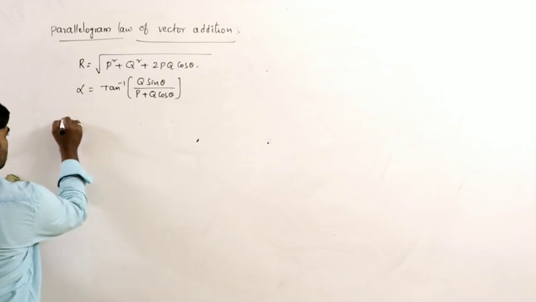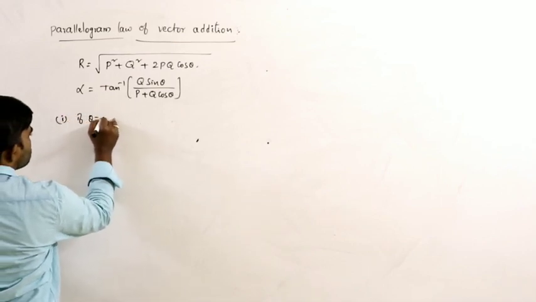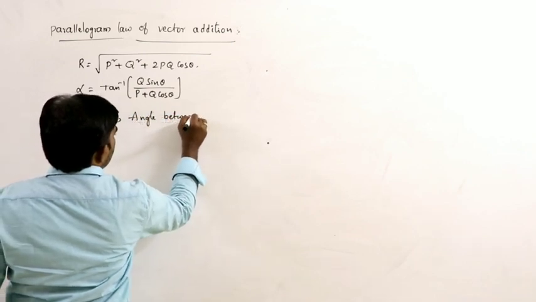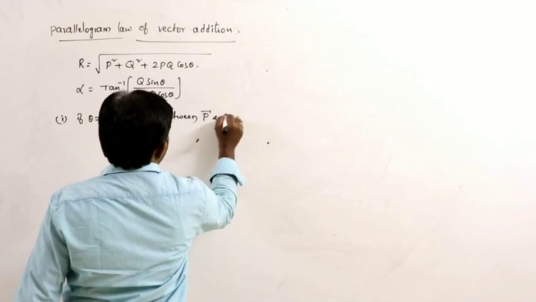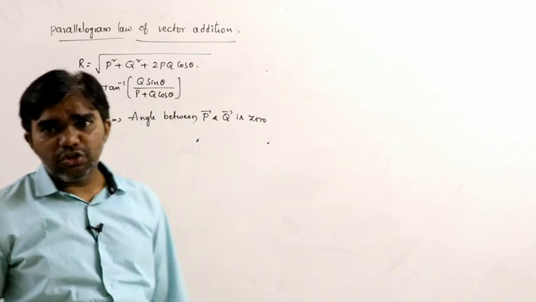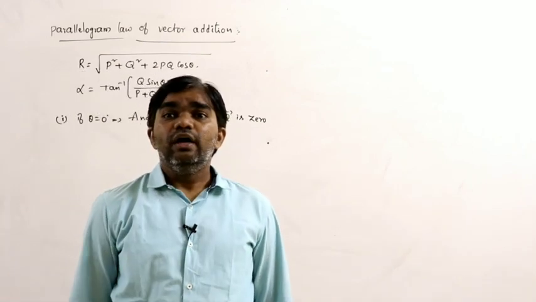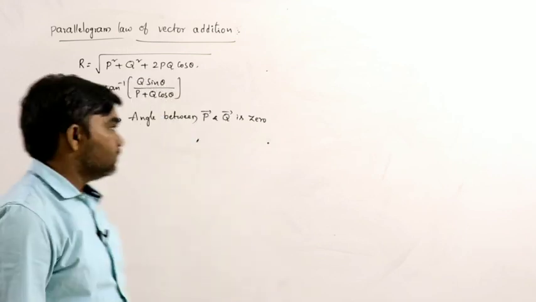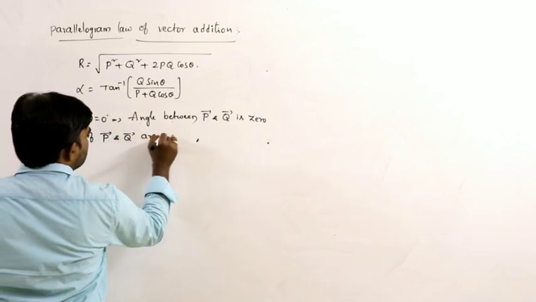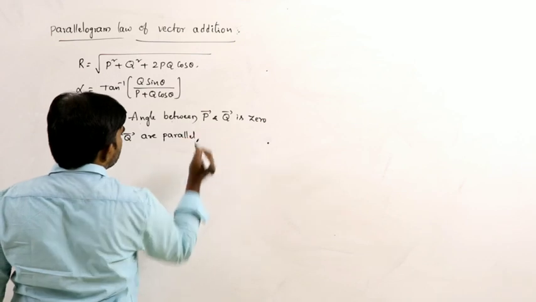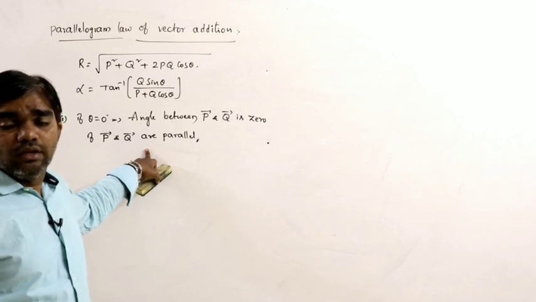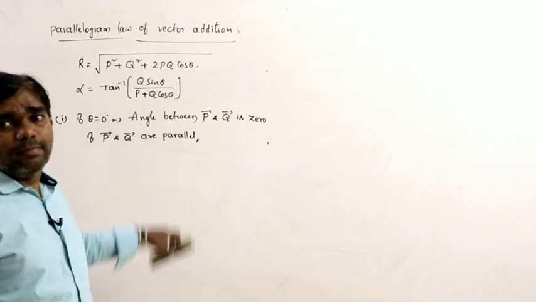First application, if theta is equal to 0, theta means the angle between P bar and Q bar is 0. When the angle between two vectors is 0, those two vectors must be parallel to each other.